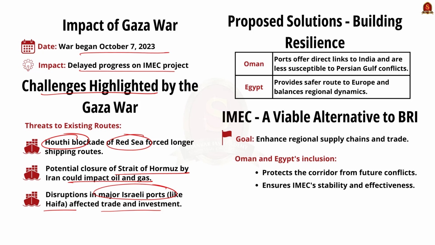Let us now see the proposed solution. First one is Oman as an alternative. See, the ports in Oman are less threatened by the conflicts in the Persian Gulf and offer a direct link to India. Second one is Egypt.